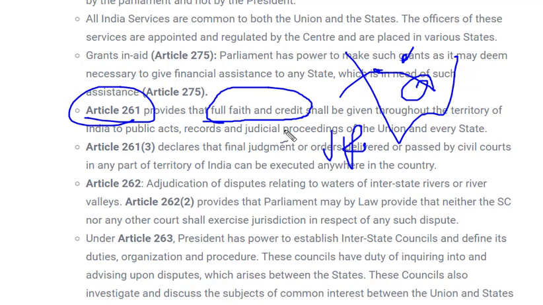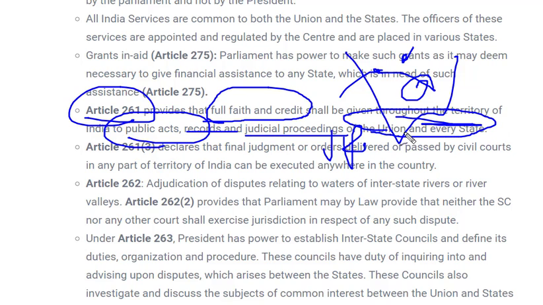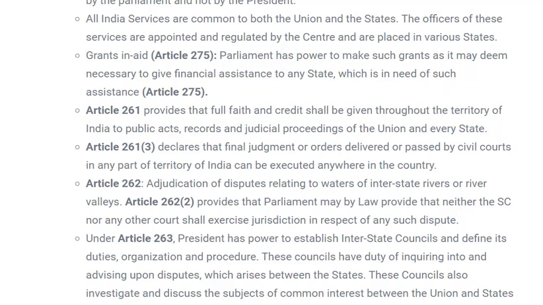Full faith and credit should be given throughout the territory of India to all public acts, records and judicial proceedings of the union and every state. Either it is given by union or by state, it should be respected and accepted throughout the territory of the country. So this is given under Article 261 and it is a very important article.